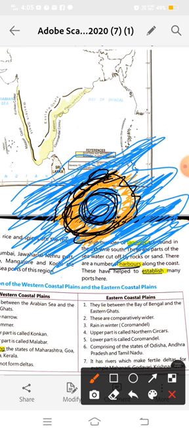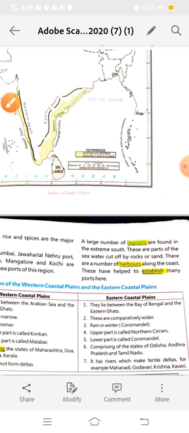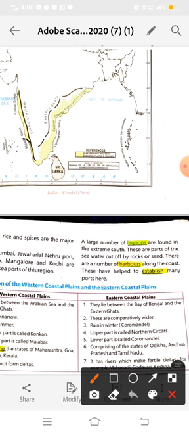Okay everyone, now clear about the lagoons and harbors. These have helped to establish many ports here. Because of the lagoons and harbors, many ports are here. In the extreme south, where are the lagoons? Here, near about Kerala to Kanyakumari.